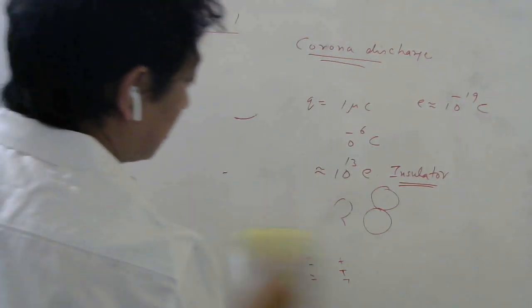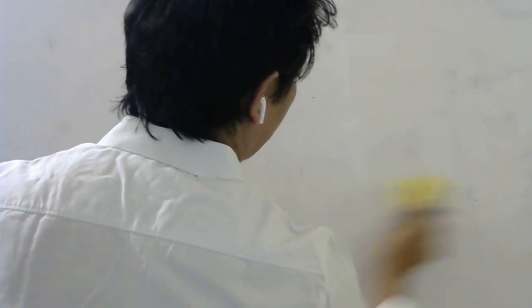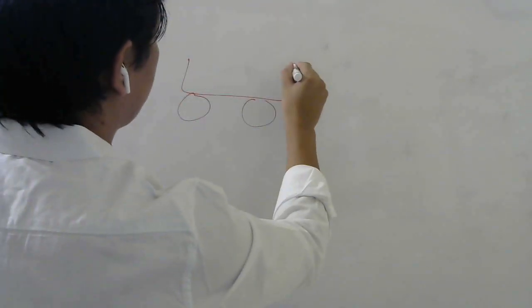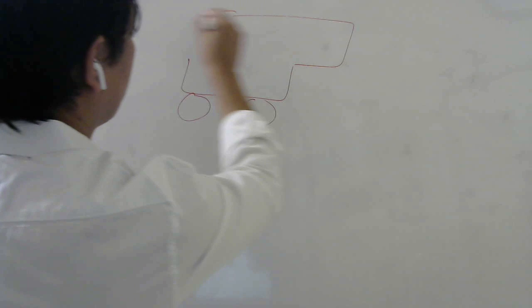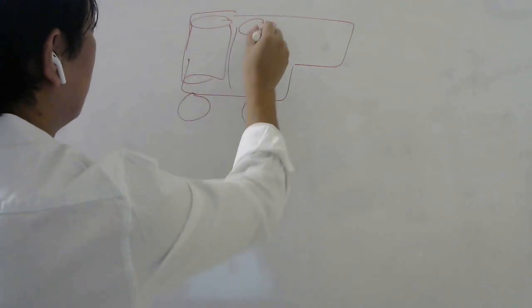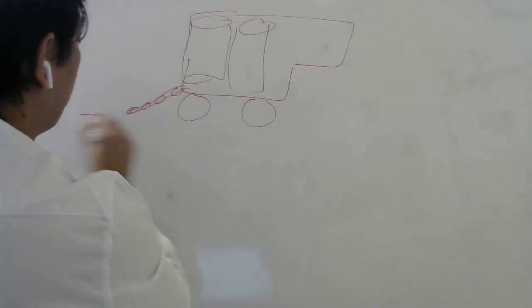So you have also seen, when trucks which carry inflammable materials, petrol and all, move, so this is the truck, okay, how the front part will look, something like this, right? If they are carrying some cylinders with petrol and all, then you'll see in the back, some chain will run to the ground.